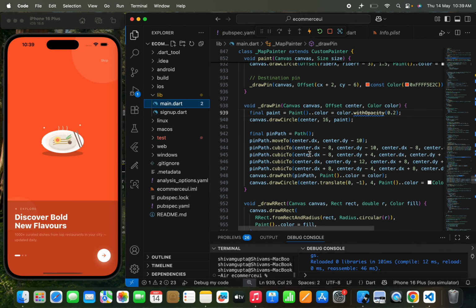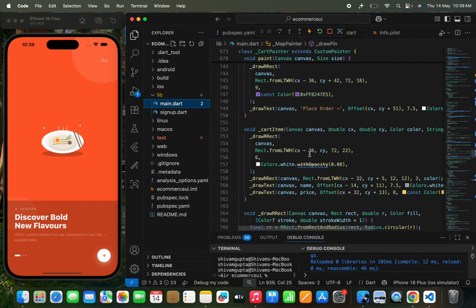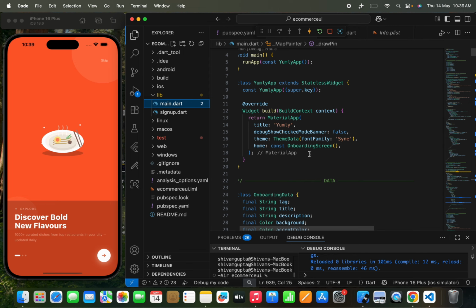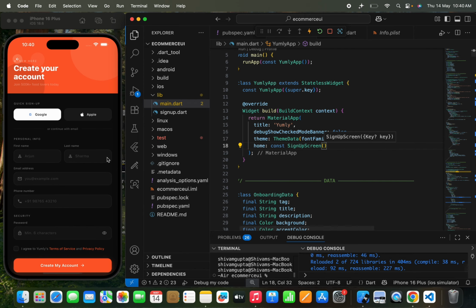Now we are going to call the sign up page directly in our main.dart. So let's move and call our sign up page. I'm going to write a sign up screen, something like this. So here you can see that this is what Claude has created. The design looks very normal. It's not very wow. I must not say that it looks like a very brilliant design.